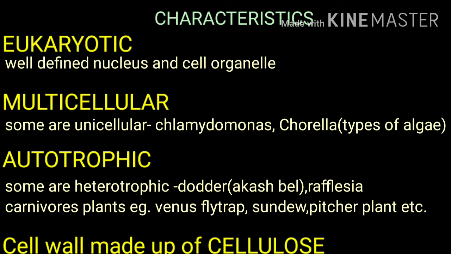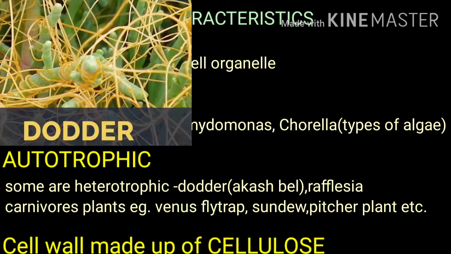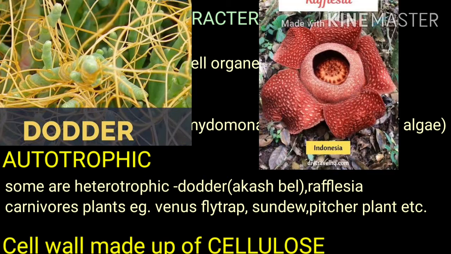Plants are photosynthetic, means they can prepare food in the presence of sunlight. That's why they are known as autotrophs, because they prepare food by their own. Some plants are heterotrophs also. Examples of heterotrophic plants are dodder, which is commonly known as akashbel, and rafflesia.